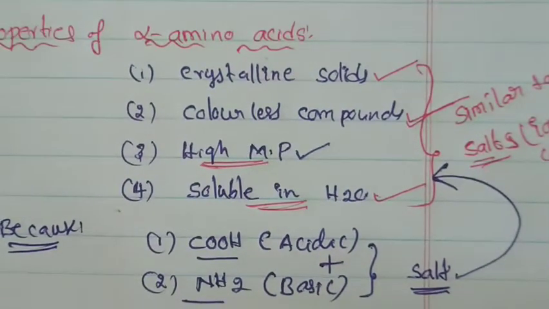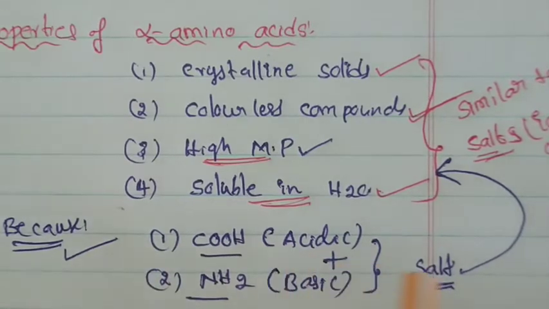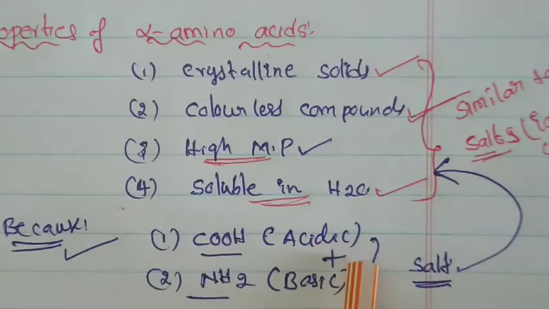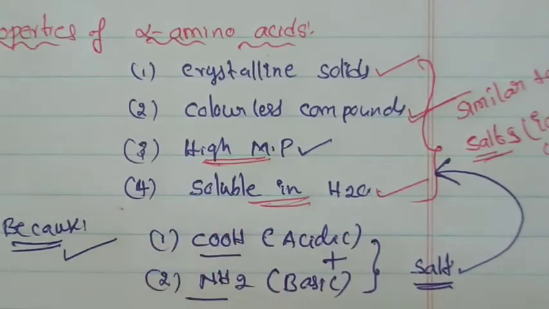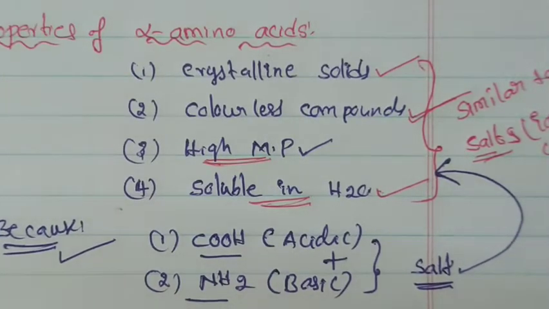Do you understand this point here? Why do the alpha amino acids exhibit salt-like properties? It is one of the important questions also. So why do these compounds exhibit salt-like properties? Because the amino acids contain both carboxylic acid and amine group. So that's why these compounds exhibit salt-like properties.